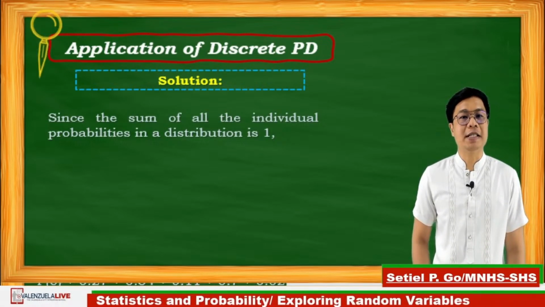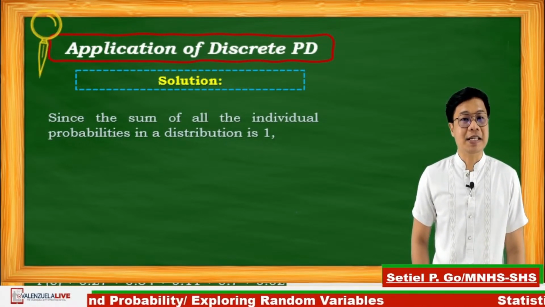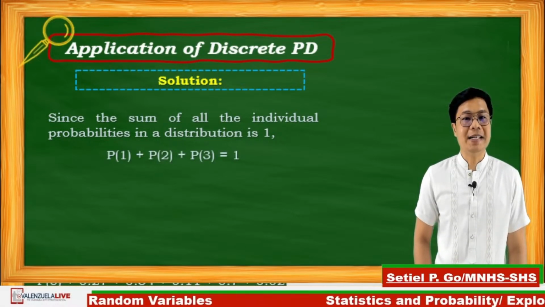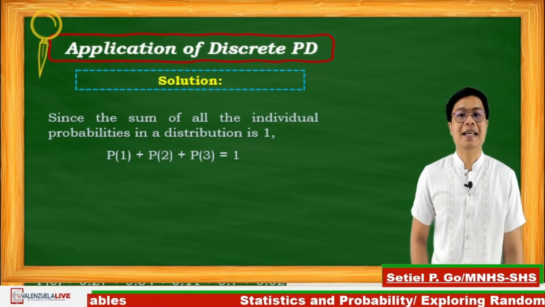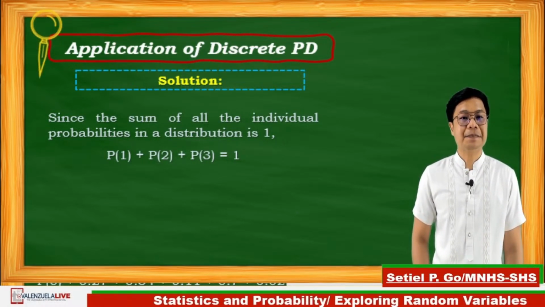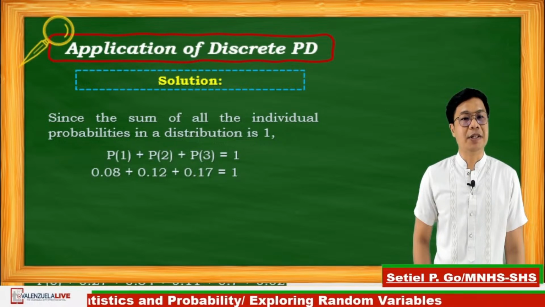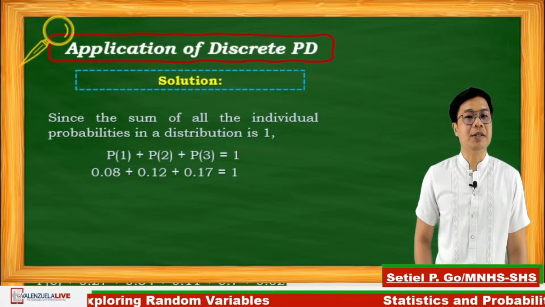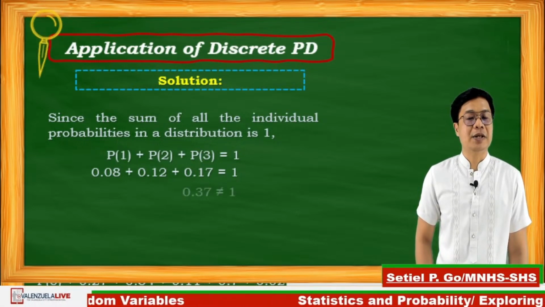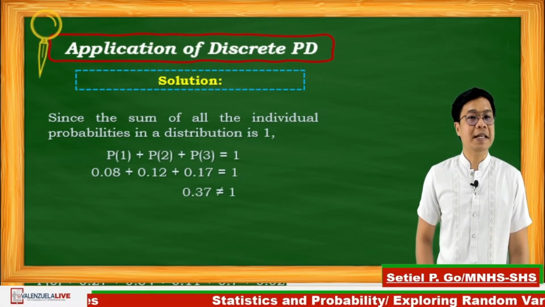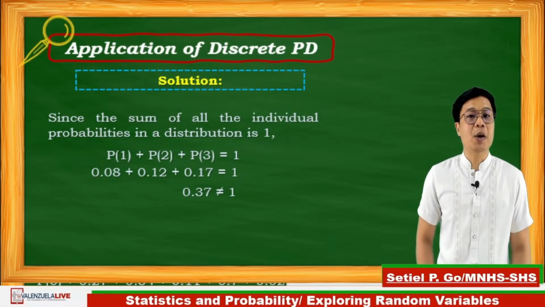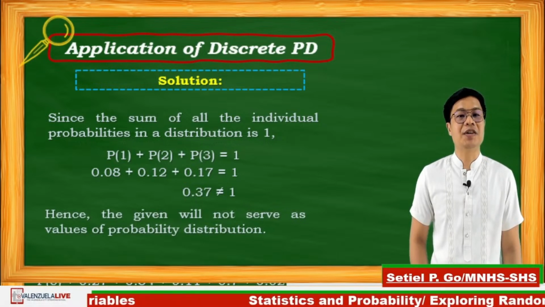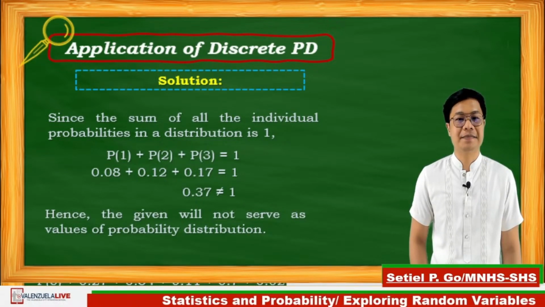Since the sum of all the individual probabilities in a distribution is equal to 1, we can have P of 1 plus P of 2 plus P of 3 is equal to 1. Substituting, P of 1 is equal to 0.08, P of 2 is equal to 0.12, and P of 3 is equal to 0.17. The sum of the three probabilities will be 0.37, which is not equal to 1. Therefore, the given will not serve as a probability distribution.